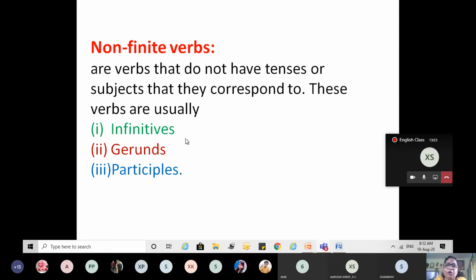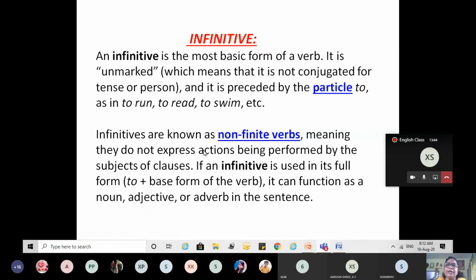We have three non-finite verbs: infinitives, gerunds, and participles. Okay, infinitives, gerunds, and participles. These are three non-finite verbs. We will discuss one by one. So today we will be taking infinitive.